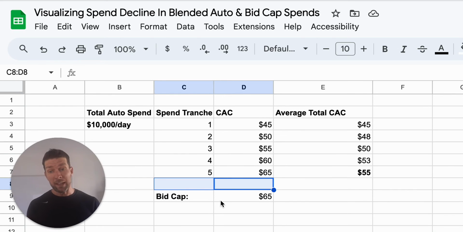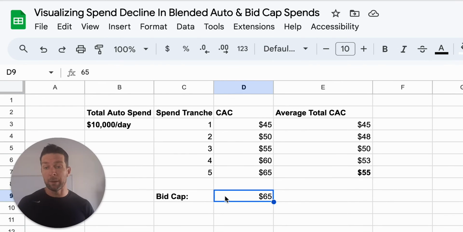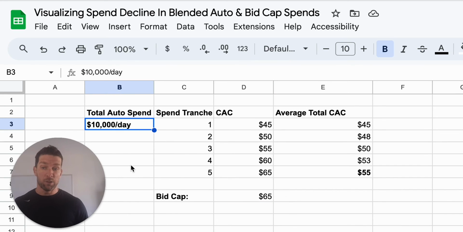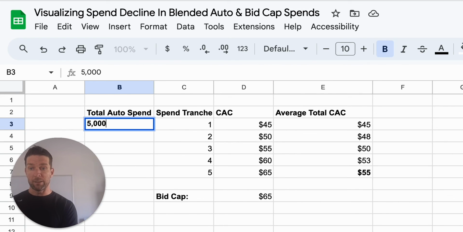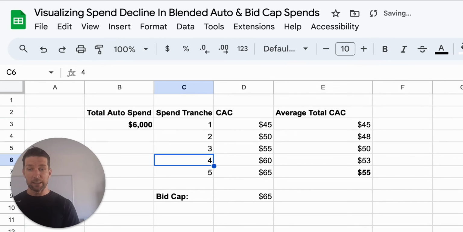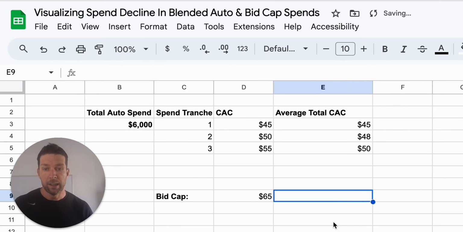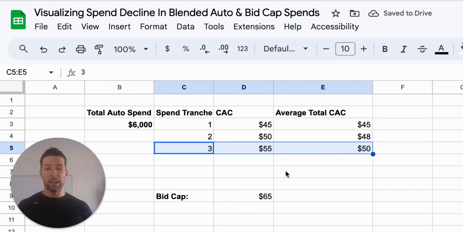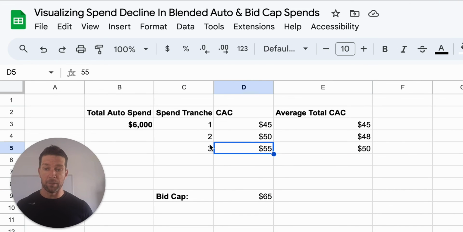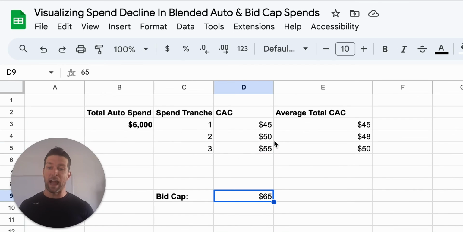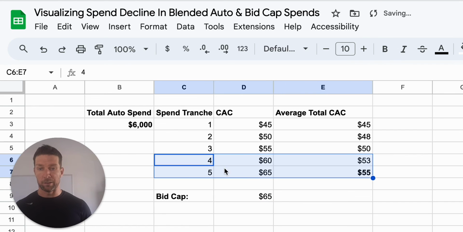So what I think is, there's a really simple way to test it if you're not ready to commit all in on bid caps. You take this $10,000 a day, and depending on how aggressive you're willing to be, you drop it to, let's say, $5,000. We'll call it 6. Now you've actually eliminated all of these tiers. These are gone, whoop, deleted. And now this is where you're at. And if you have a $55 CAC on this third tier, or this third tranche of spend, now your bid cap should spend something, and it should find kind of exactly what the right series is.